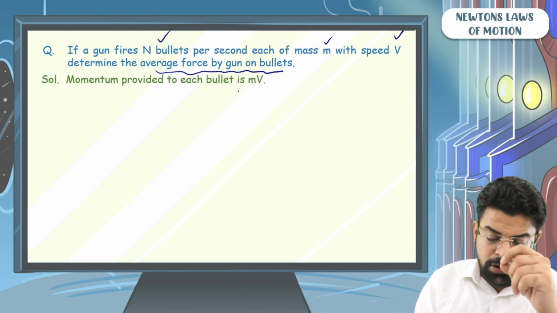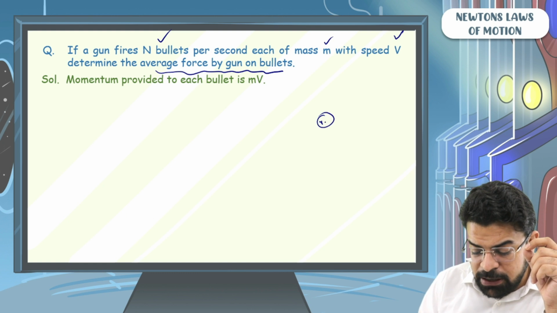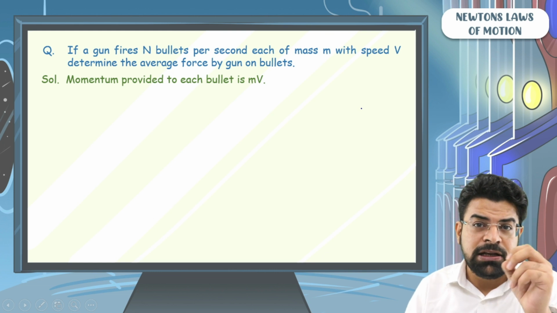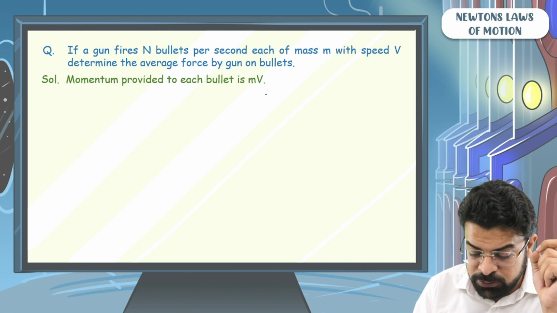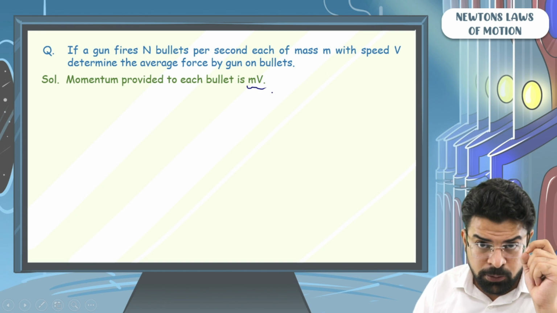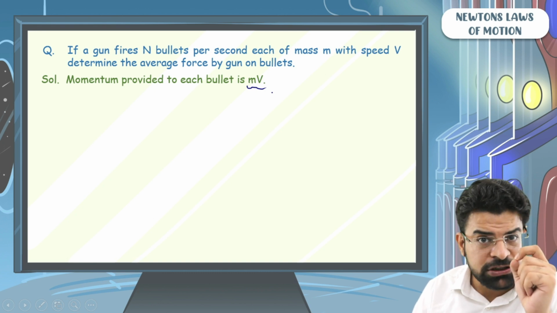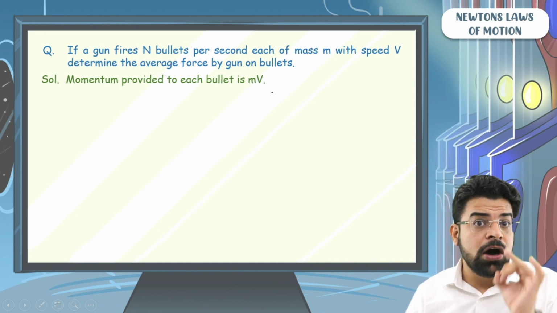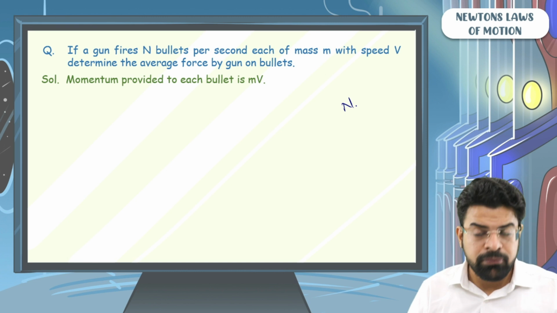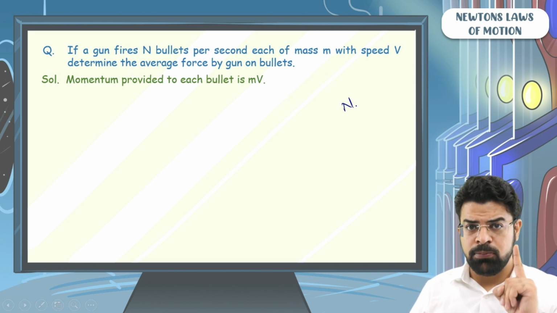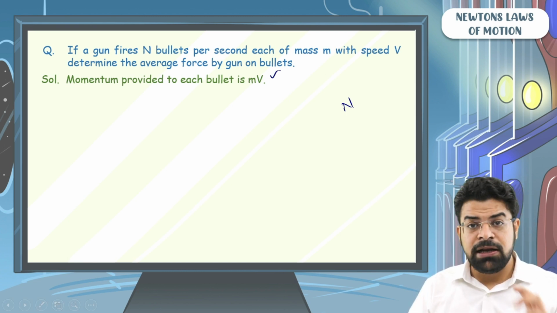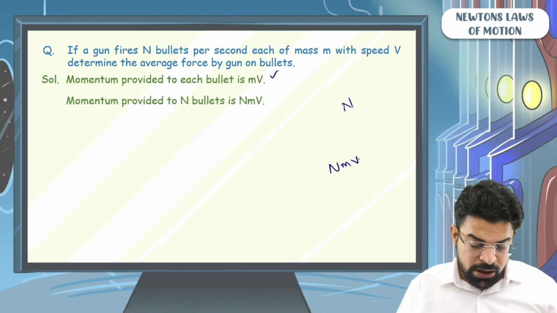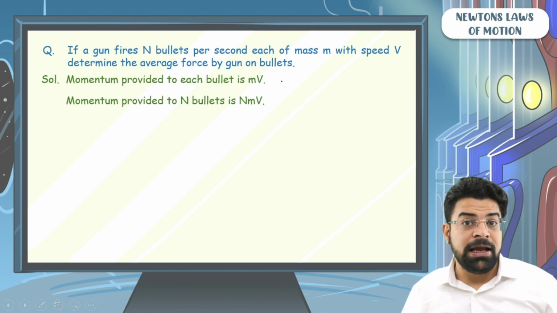So we can say, if each bullet has a mass m and if a speed v is provided to each bullet, then the momentum provided by gun to each bullet has to be mv. Now, every second the gun fires how many bullets? Sir, n bullets. If to each bullet momentum provided is mv, then to n number of bullets the momentum provided will be nmv.